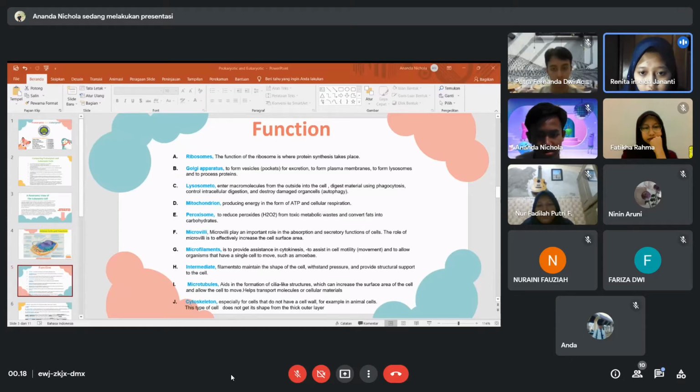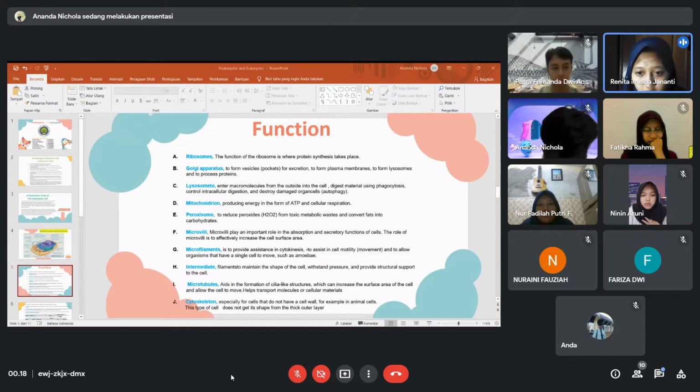Third, lysosome. The function of lysosome is to bring macromolecules from the outside into the cell by means of endocytosis, to decay material using phagocytosis, and to control intracellular degradation and destroy damaged organelles, or autophagy.